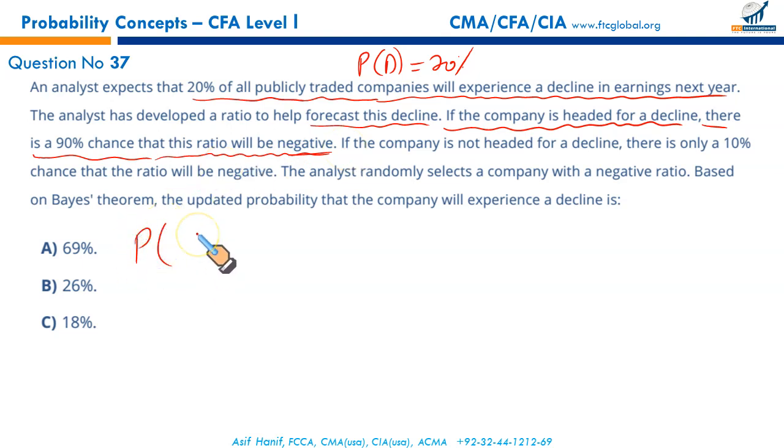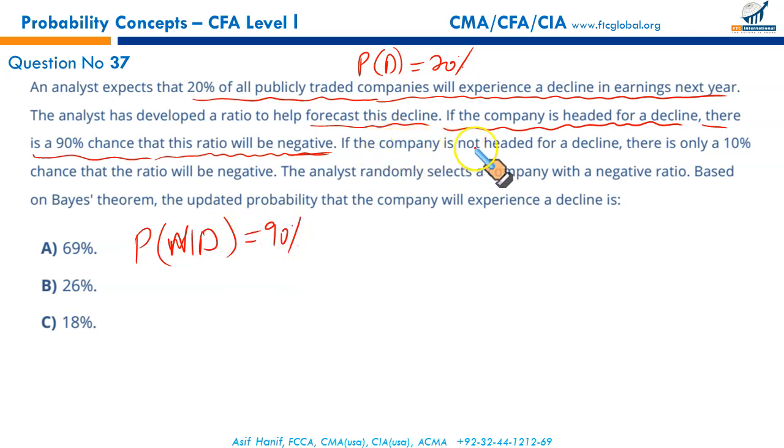Probability of the ratio being negative given there is a decline. If the company is headed for decline, there is a 90% chance that this ratio would be negative. So the ratio would be negative given there is decline. It's going to be P(N given D), which is equal to 90%.